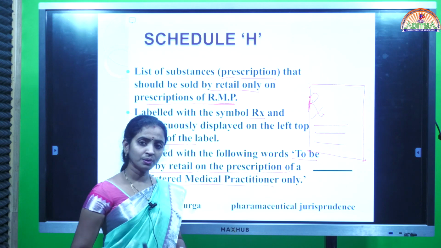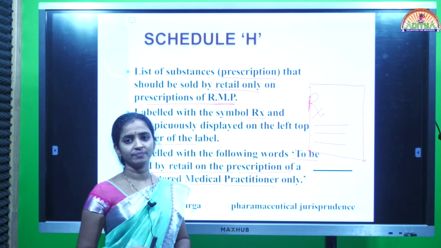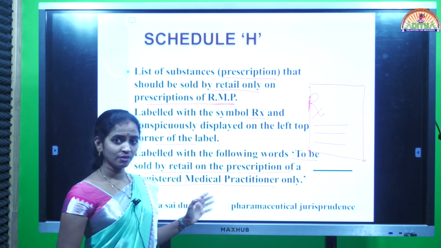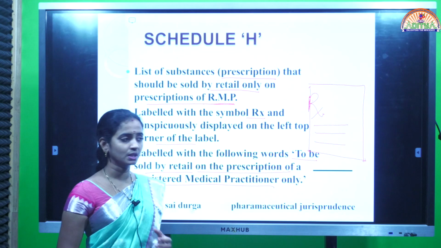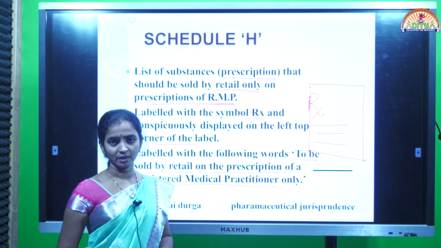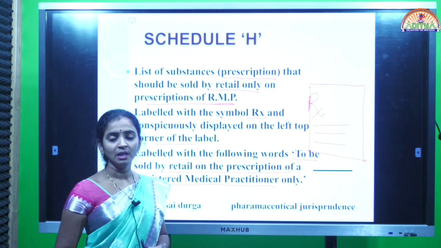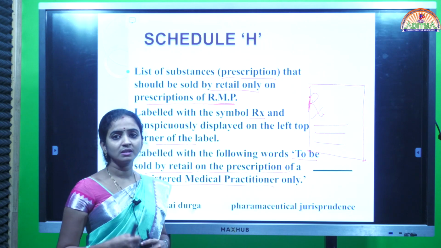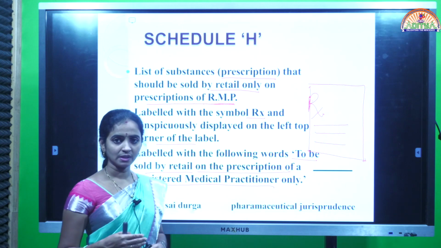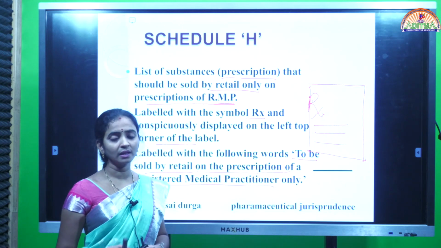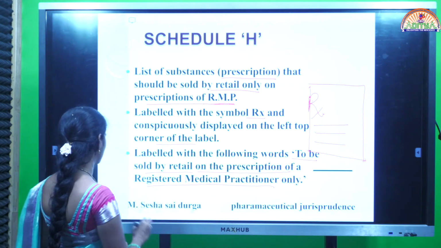Here, for the use of the drugs we don't have any conditions, but for the sale of the drugs, these conditions must be followed by the pharmacists present in the retail stores or retail pharmacy stores. When they sell some antibiotic drugs, Schedule H drugs, they must observe the prescription, whether it was presented by a registered medical practitioner or not. If it is presented by the RMP, then okay, he can sell that medication to the patient. So this is about the Schedule H drugs.